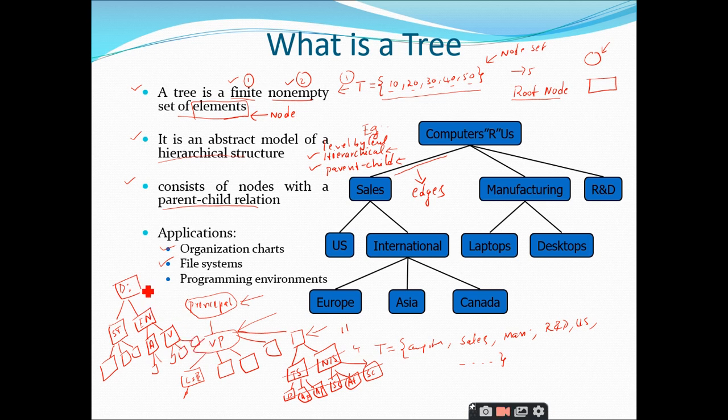Like that, the file system that the operating system maintains is also represented with the tree structure, right? Why? Because the files in the file system are maintained in a hierarchical manner. So anywhere you come across the concept of hierarchical relation, you just go through the concept of trees. Is it clear up to this point?